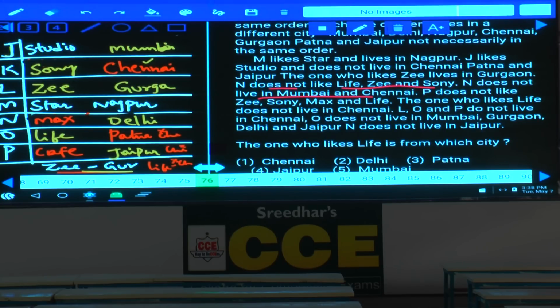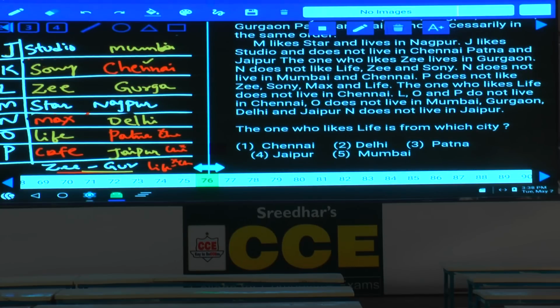Now this is about question number 76 to 80. It again comes under distribution. Now the one who likes life is from which city? The one who likes life is from Patna. Patna, that is choice 3.